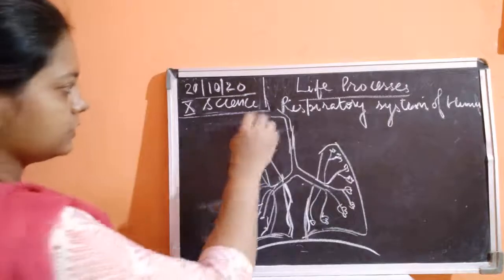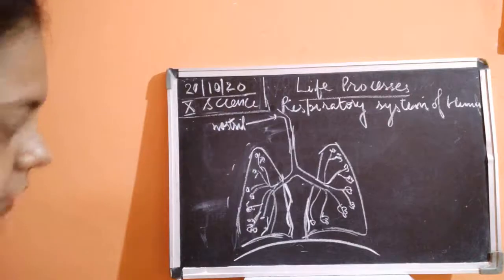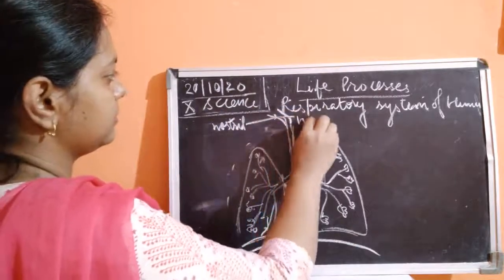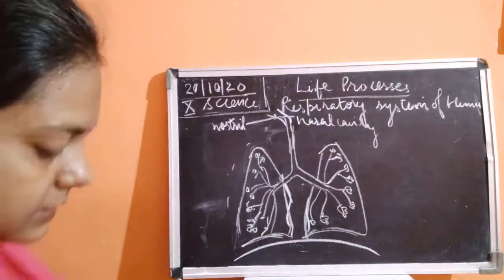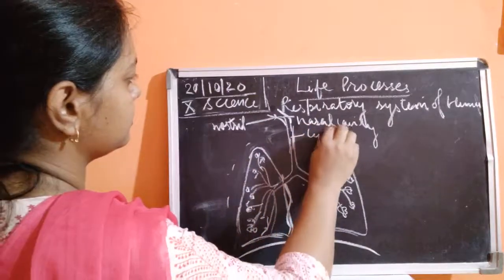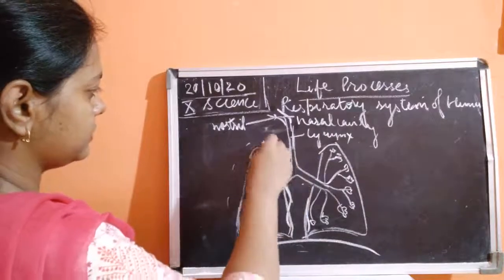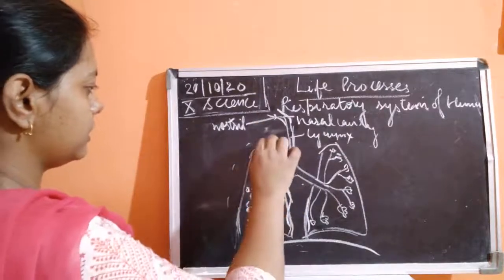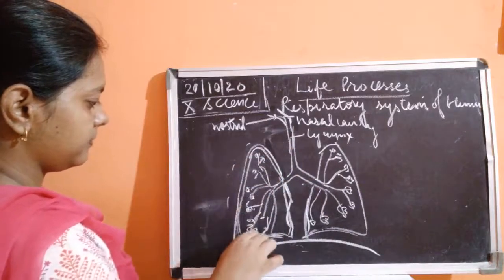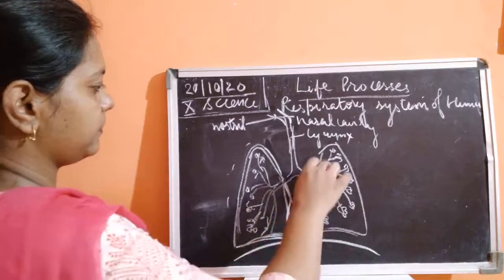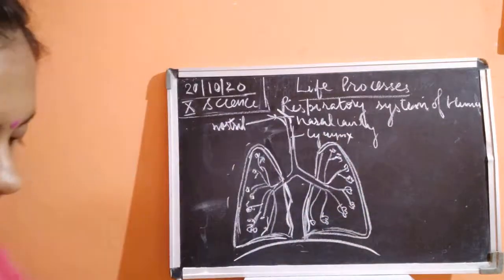So here nostrils are present. Nostrils means nose, the nasal cavity. Okay, nasal cavity is present, then larynx is there. Okay, this larynx is a double membrane structure. This membrane is not so big. You can draw a very thin membrane. Fine, this is being covered.